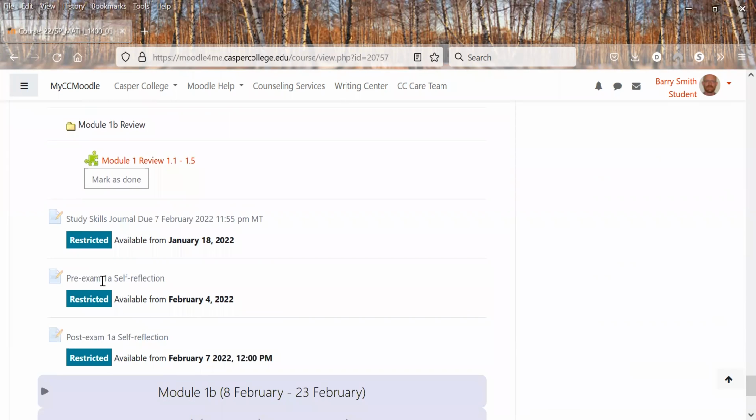Then we have a pre-exam self-reflection. So prior to the exam, this opens up 3 days before the exam, and you have a few days to reflect on where you're at, how well you're doing. Am I ready for the exam? Am I not ready for the exam, etc. So that's going to be something to let you know, am I ready for this? And then I can read it and say, hey, is everybody ready or not?